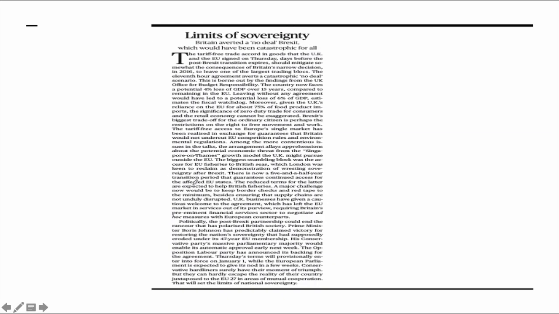This is a very important topic. Limits of sovereignty, again very important, because Britain and the European Union have come up with a temporary agreement which will guide the kind of trade relation that will exist between Britain and the European Union.